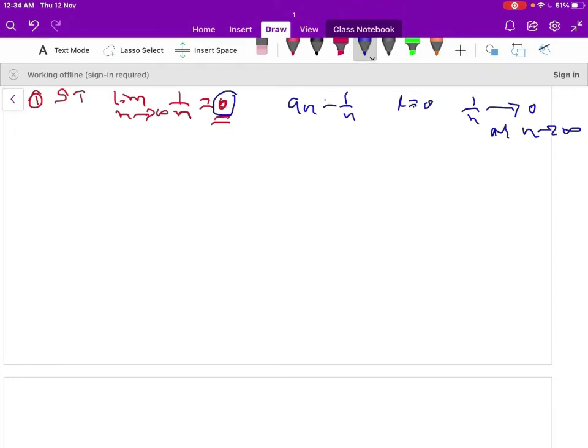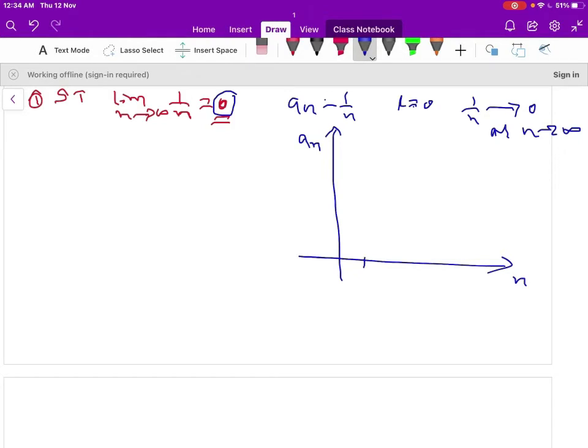Let us show it graphically. Let us draw the graph for the sequence 1/n. On the x-axis we represent n values, on the y-axis we represent a_n.